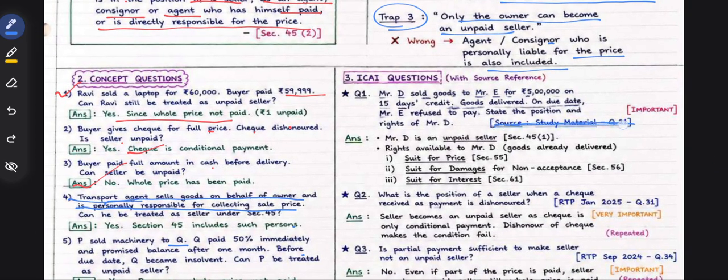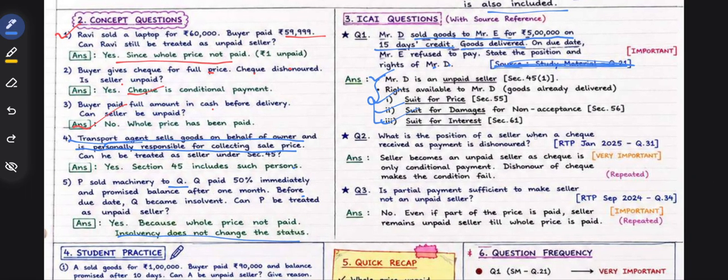Mr. D sold goods to Mr. E for 5 lakh on 15 days credit. Goods were delivered on the due date. Mr. E refused to pay. State the position and rights of Mr. D. So Mr. D is an unpaid seller. What are the rights of Mr. D against the buyer? Goods are delivered, so this we will see in a subsequent unit. He can sue for the price, he can sue for damages, he can sue for interest.